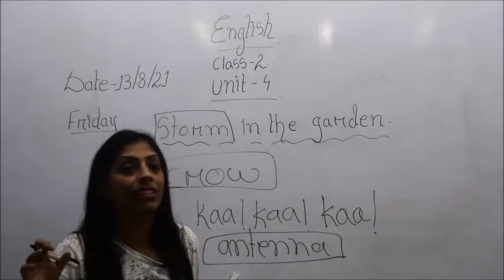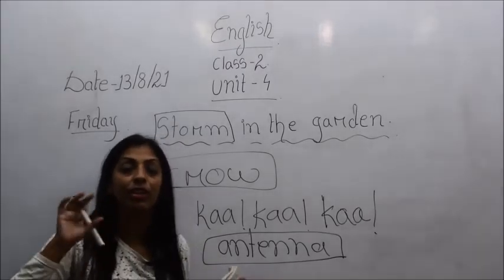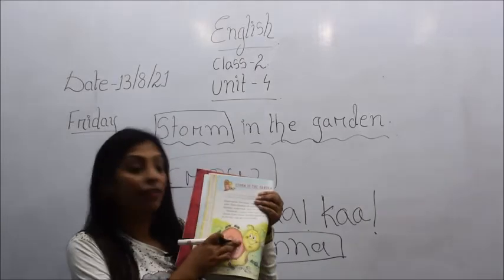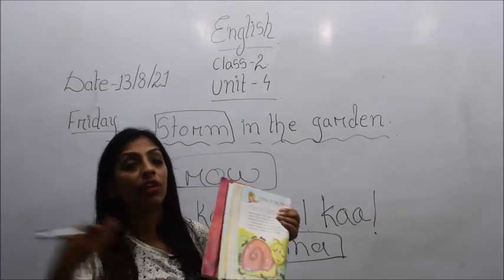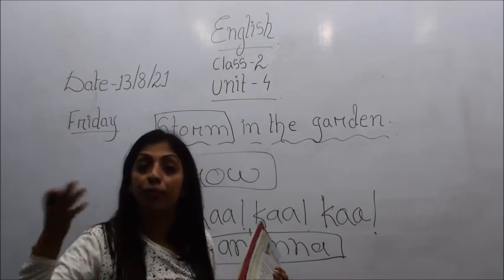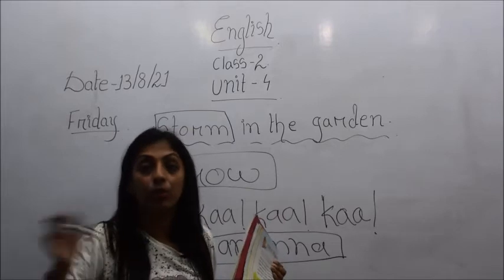So what is this antenna for? This antenna is for detecting. Like this snail, they have feelers which we can call antenna. They use it to find out their food, or they use it to find out their prey to eat.